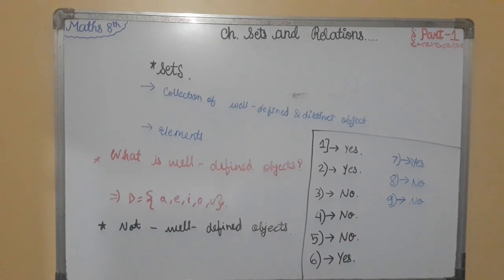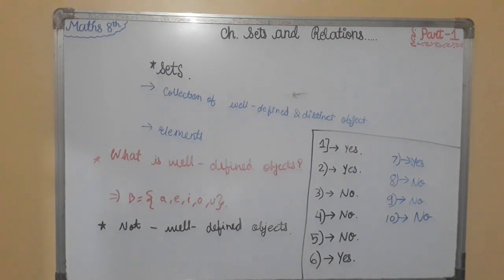Some of them are clever and intelligent. 10th and the last one is, all good schools of twin cities. So no, this is also not a well defined set, because some schools are good but not every school is good and perfect. I hope you've understood everything till this.